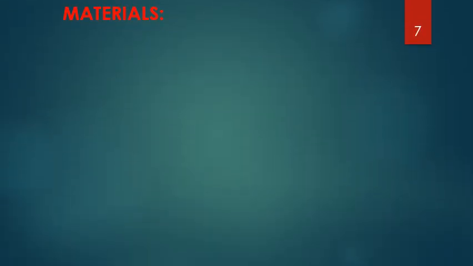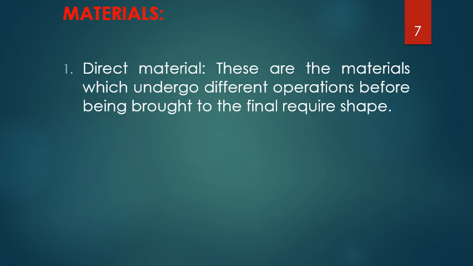Let us discuss how the material costs are made up. Again, there are different categories under materials. First one is the direct material cost. Direct material costs are the materials which undergo different operations being brought to the final required shape. So for example, I purchase an MS rod and I take it to the manufacturing section. I take it to the exact equipment where it gets changed into the shape which is required to be sold in the market.